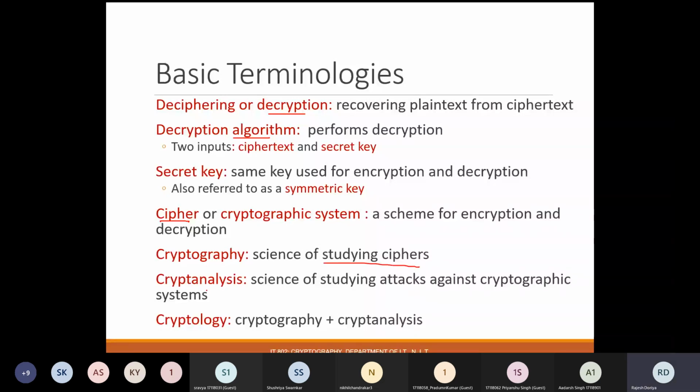On the contrary, there is one more terminology called cryptanalysis. It is the science of studying attacks against cryptographic systems, the possible attacks which can be there against these ciphers. And if you combine both things together, cryptography and cryptanalysis, then it becomes cryptology, where we study both: the study of ciphers and the study of attacks against ciphers. Collectively these two are called cryptology. I hope these basic terminologies are very much clear to all of you.